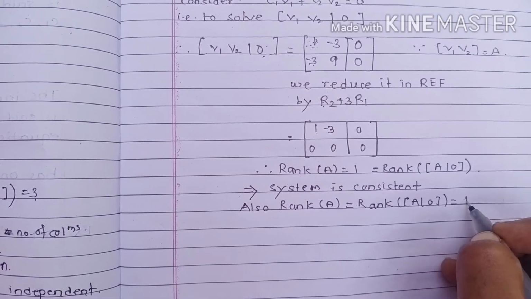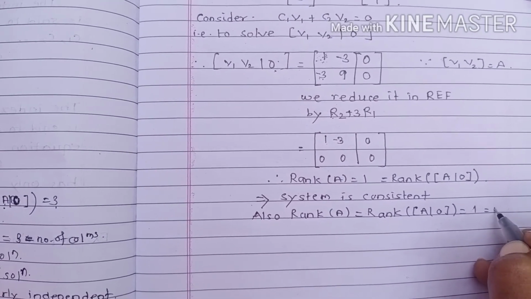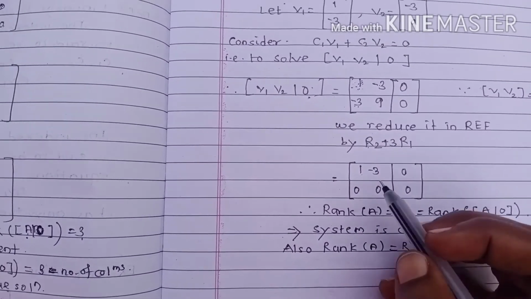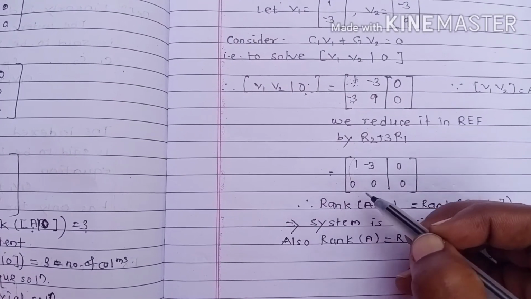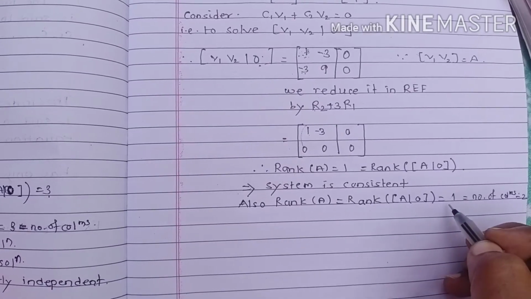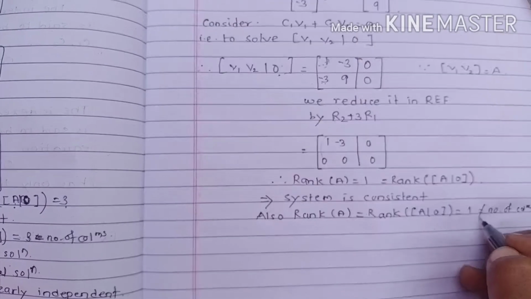The rank is 1. The number of columns of the matrix is 2. Are both the same? No, they are not the same.